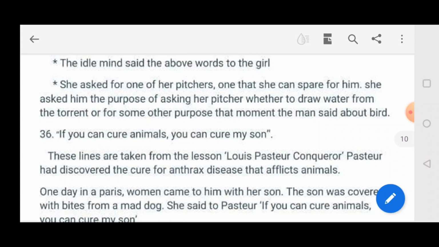So actually here two words are the pitcher and picture. Don't get confused. Pitcher means the pot, and picture means our normal drawing picture.